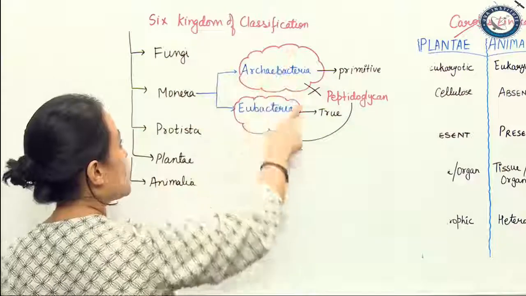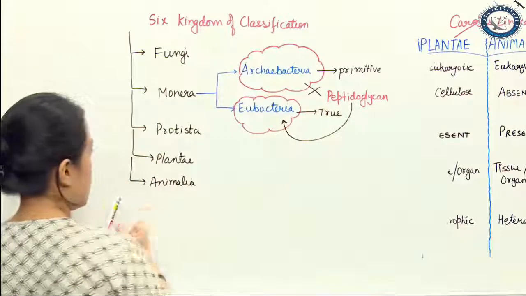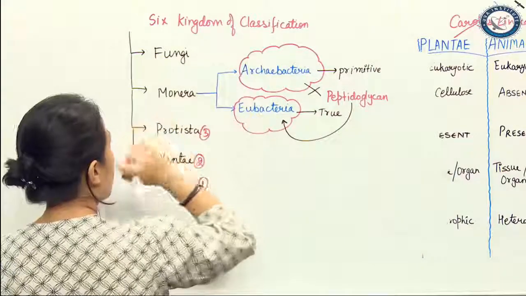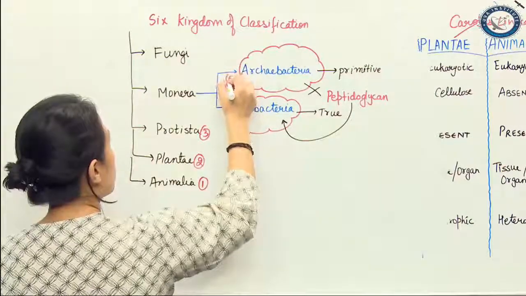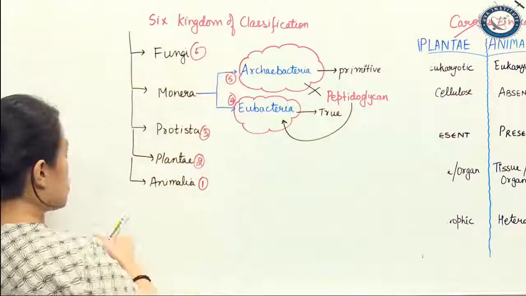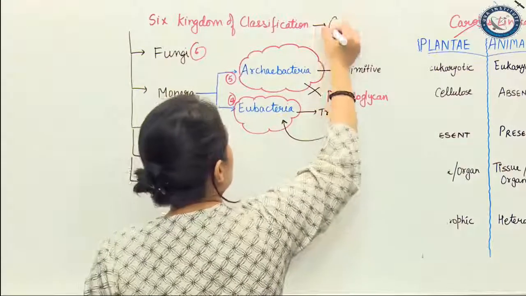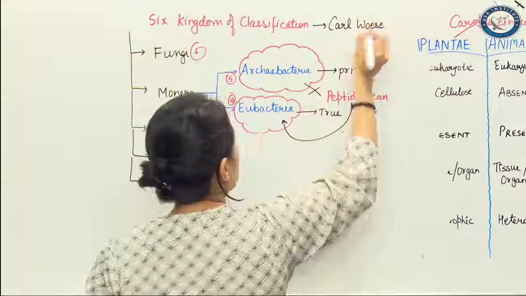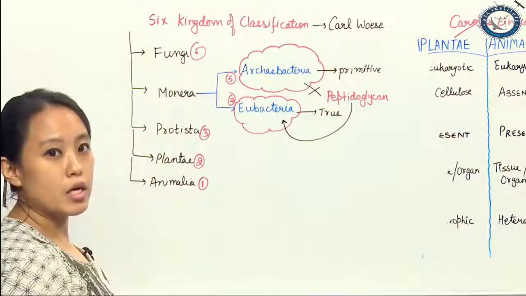And this new sixth kingdom of classification, 1, 2, 3, 4, 5, 6, was given by Carl Woese.